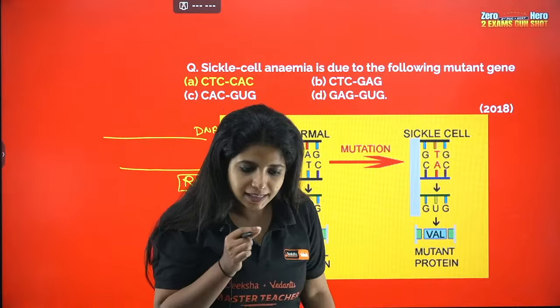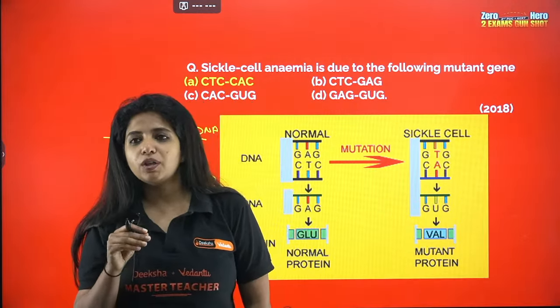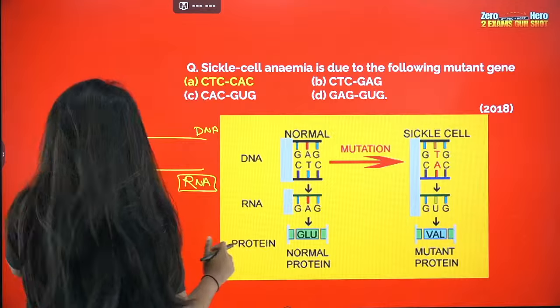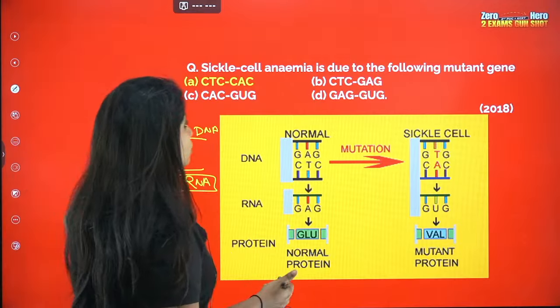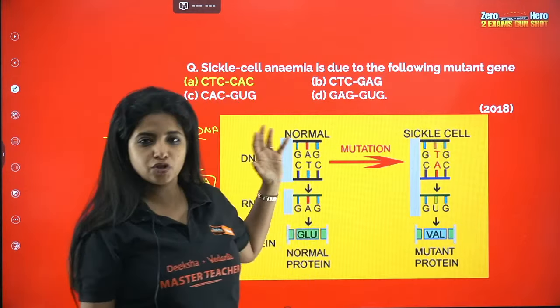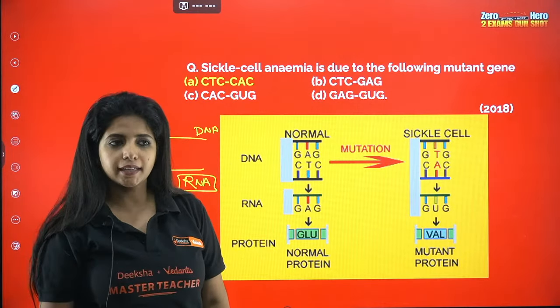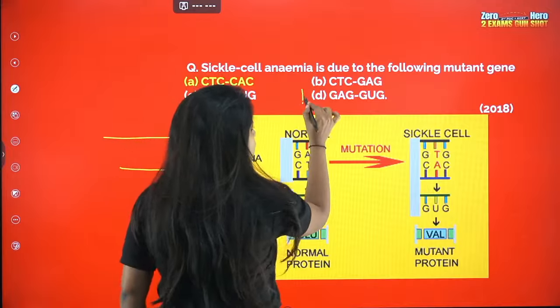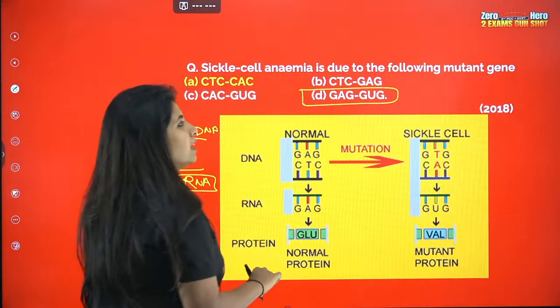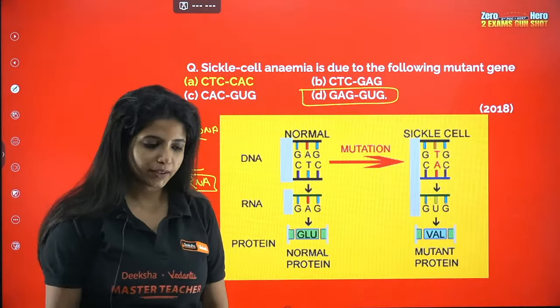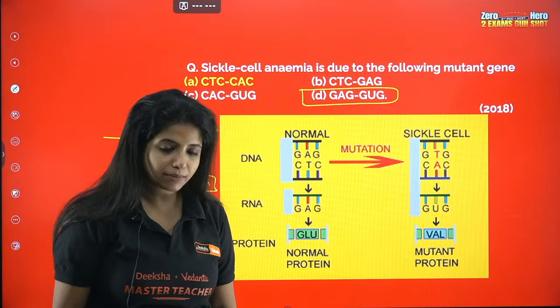So there is a slight disparity in that, but still I will say, here we are talking about a mutant gene which is there. A gene is basically part of a DNA. We say it like that. But I get it. It can have this answer also to some extent. So this question is something that we can keep on hold.